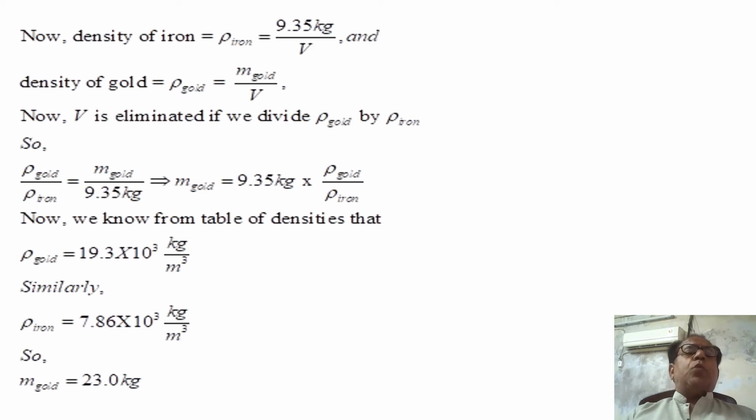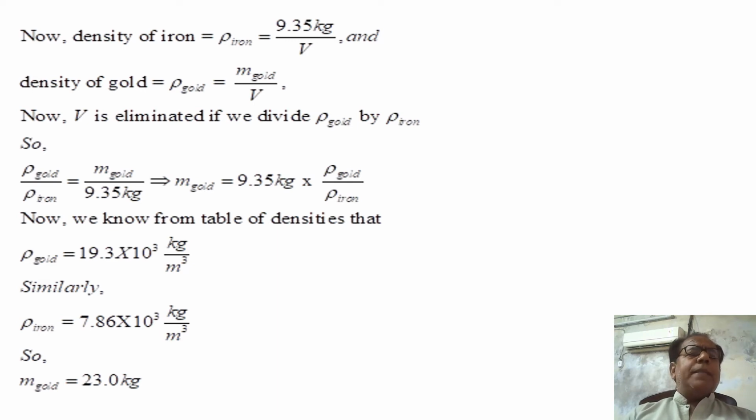So in the first sentence, now density of iron is equal to, you can see that, this has perhaps been typed in text mode, and the remaining portion is in math format.